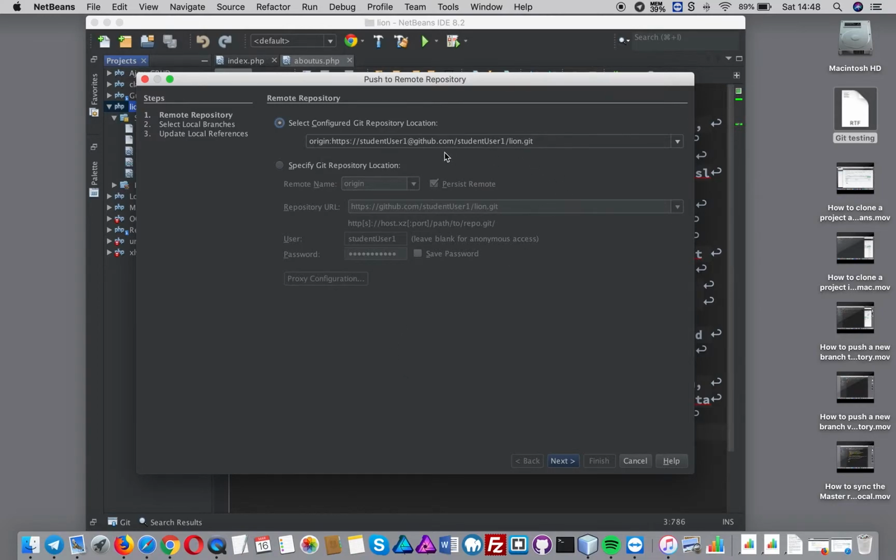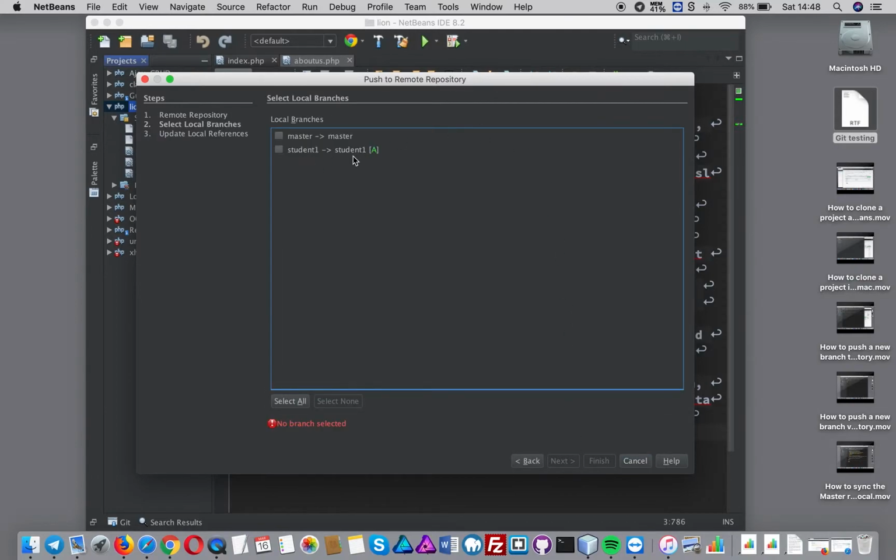So it is going to push from student user one to student user one line Git. Okay, good. So I am the original person who's created it, and I'm now pushing my student one branch up. I can't see student two's branch, and I don't really want to. I just want to work on my own.